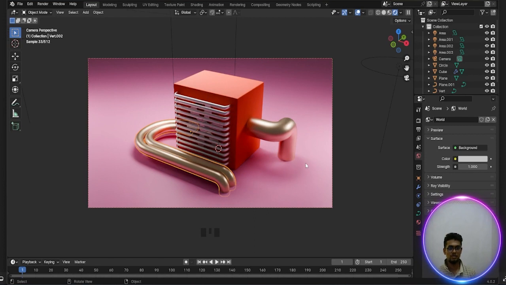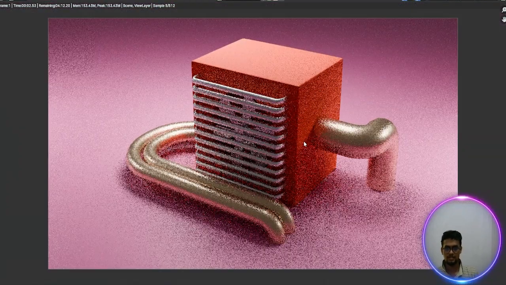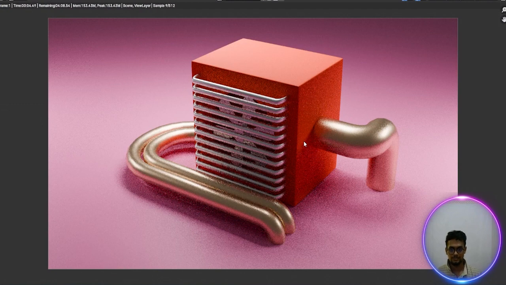So this is all about our videos, our videos on modeling using pipes and curves. So go to the render preview and render image, and this should be the final modeling.